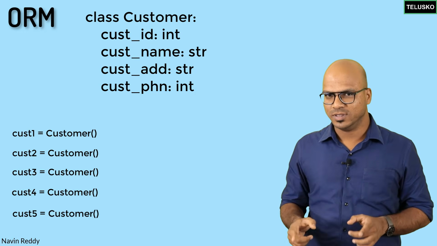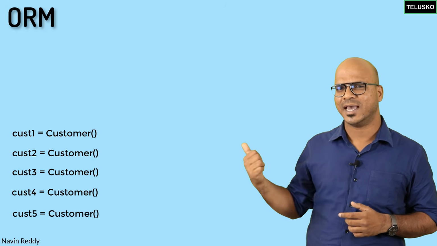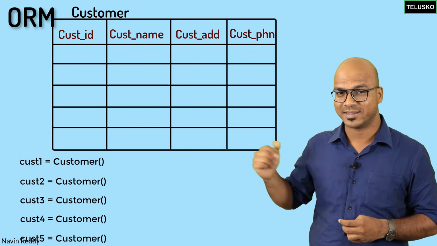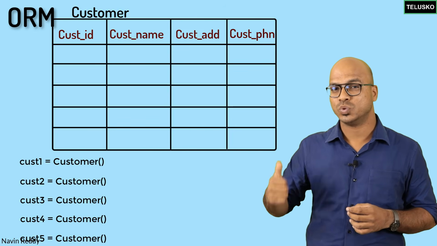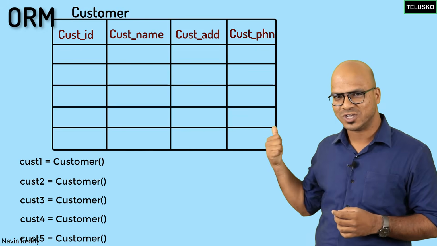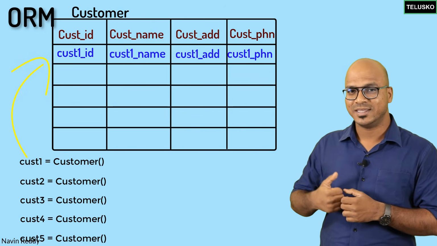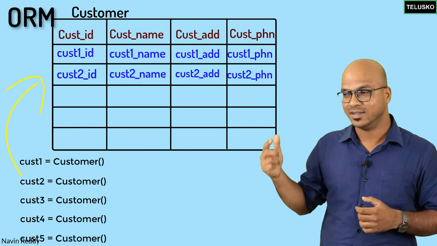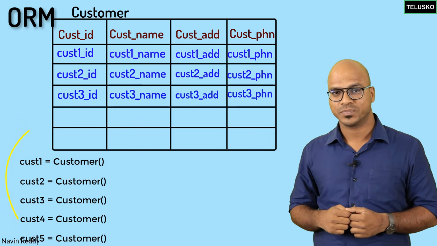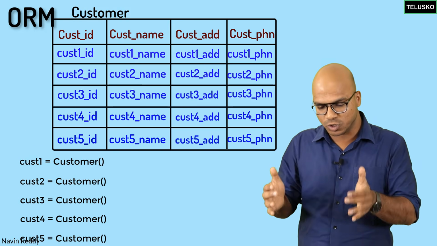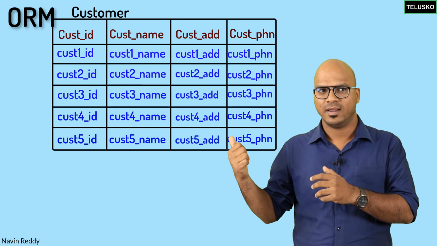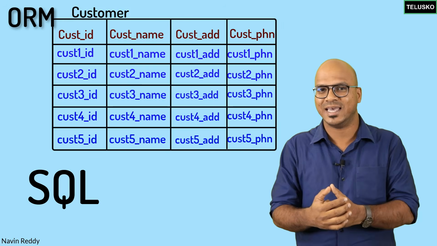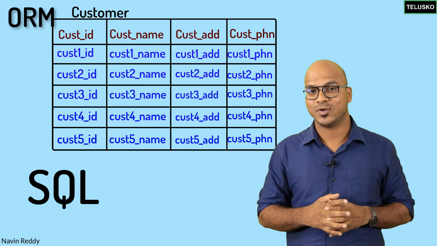If you want to store this in a database as well, you will have a table. We have talked about that customer table. So in that customer table, one object represents one row, right? The first row will be our first object's data. The second row would be the second object's data. The third row would be the third object's data. And how do we achieve that? How can you push this data from the application to the database? That's where we have this amazing concept, SQL. So we have to use SQL queries.